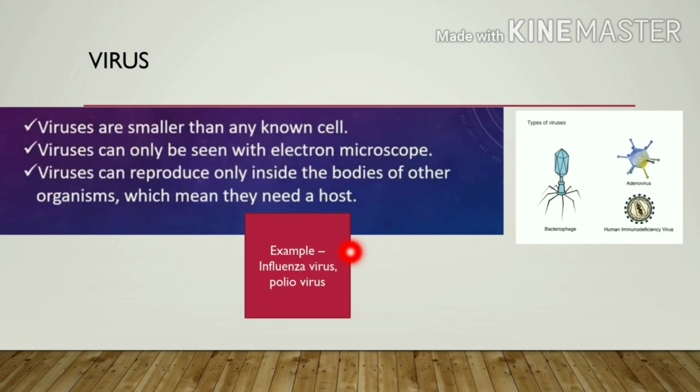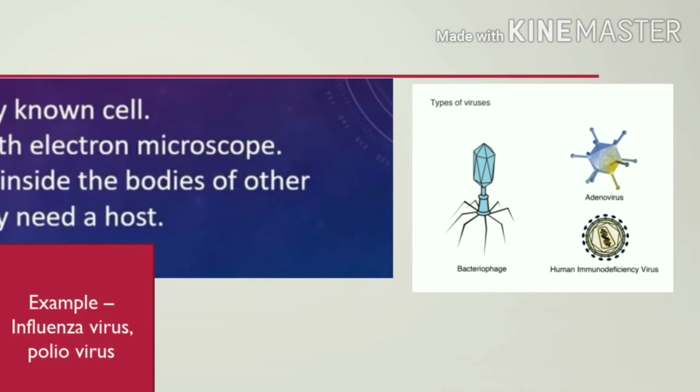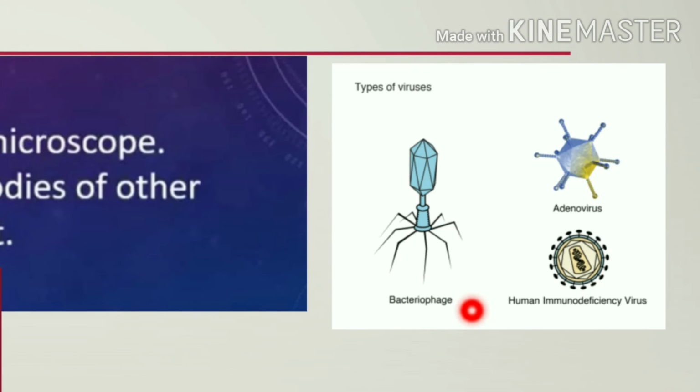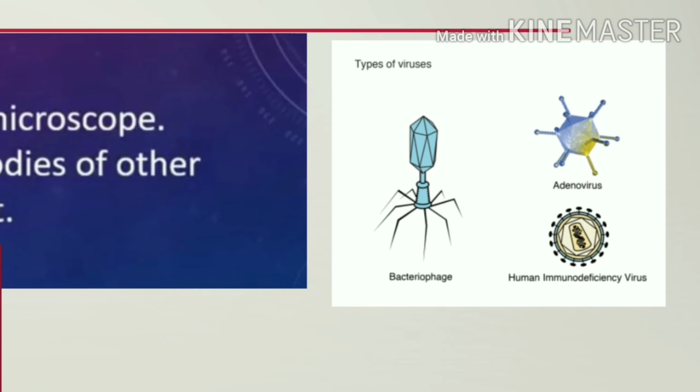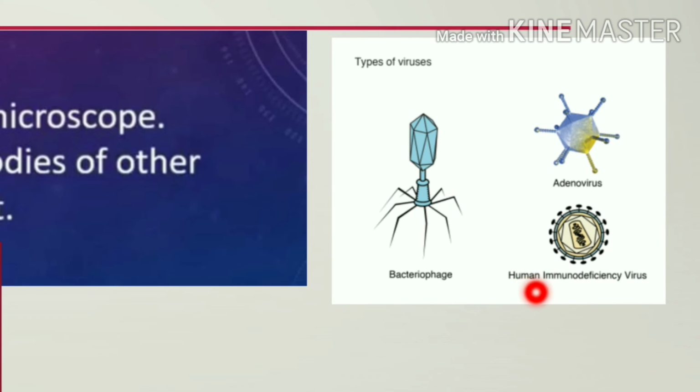They are usually non-living, but when they attack a host and penetrate it, they become a living thing. An example is the bacteriophage. There are also other viruses, such as human immunodeficiency virus or HIV. You also know there is the coronavirus as well.